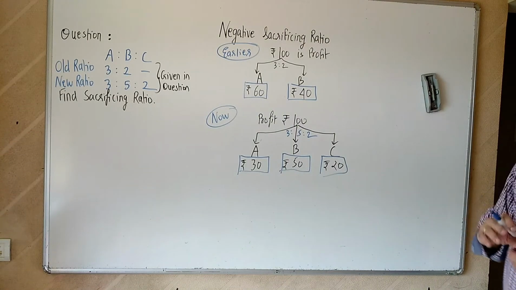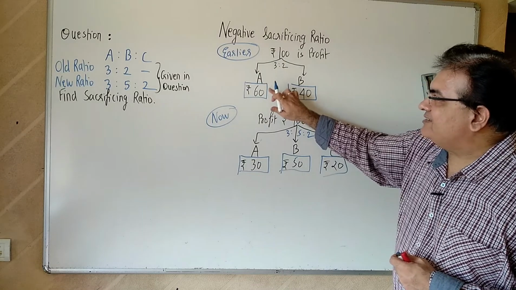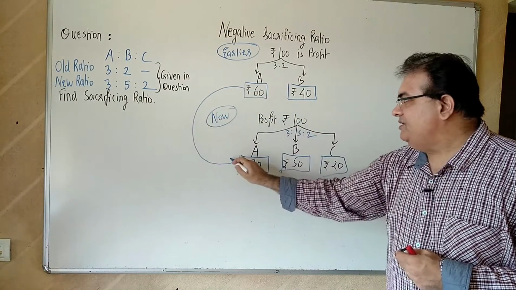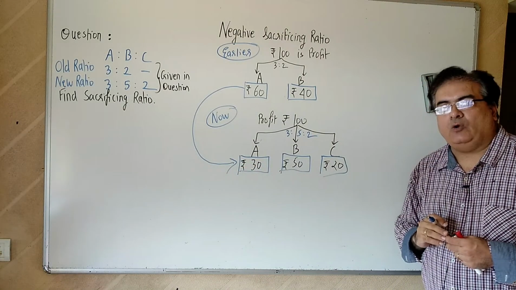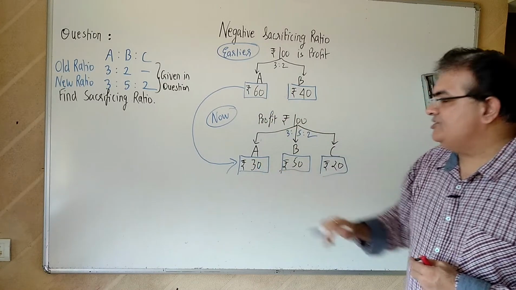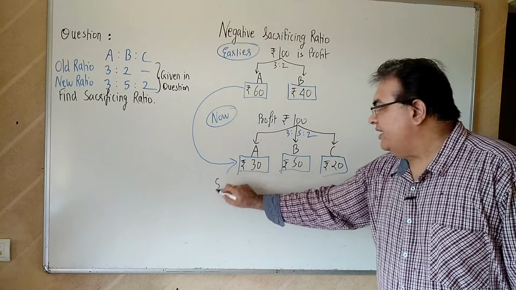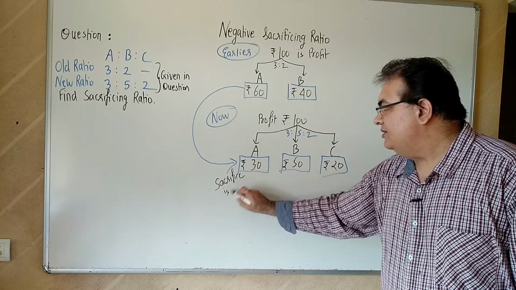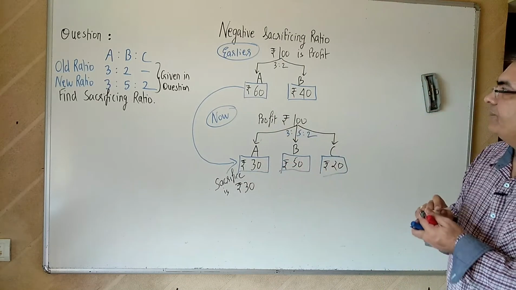Now if you go and see, Mr. A used to get 60 rupees, but now after C became the partner, he is just getting 30 out of 100 rupees. Earlier he was getting 60, now he is just getting 30. So 60 minus 30, the sacrifice is rupees 30.